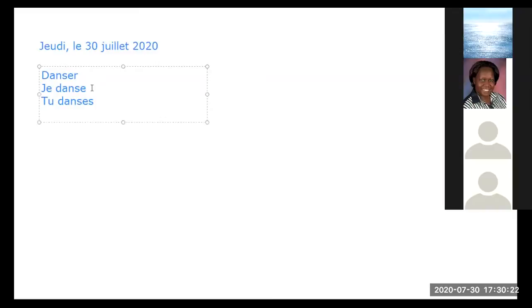Il, elle, on. Il danse or elle danse. Yeah, très bien. In fact, it's very easy to conjugate a regular verb because ER, as we shall see later, belongs to a group of ER or regular verbs, and we call them regular verbs because they follow a certain pattern, which we are going to see. The first person will have an E, the second person will have an ES, the third person will have an E. They normally come with a repeated pattern. That's why we call them regular verbs, because they are predictable.